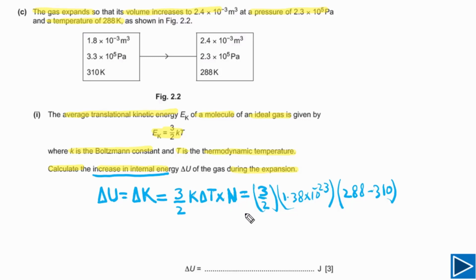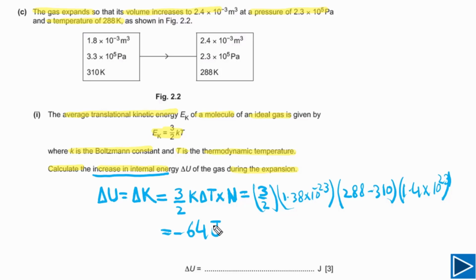We multiply by the number of molecules, which we calculated in part A: 1.4 times 10 to the 23. Multiplying all, we get the change in internal energy. Our final answer is minus 64 joules.